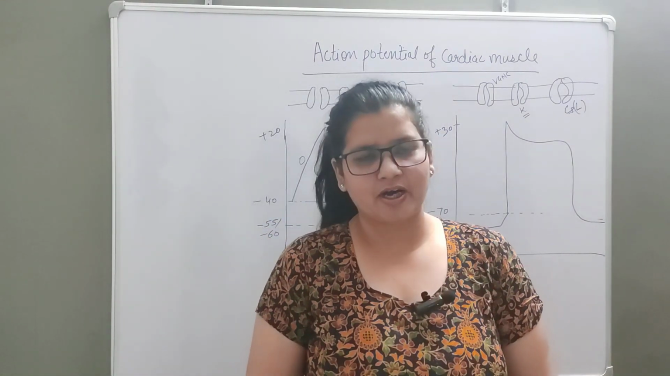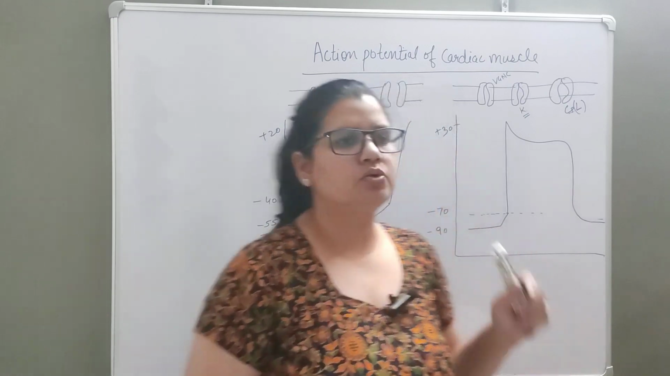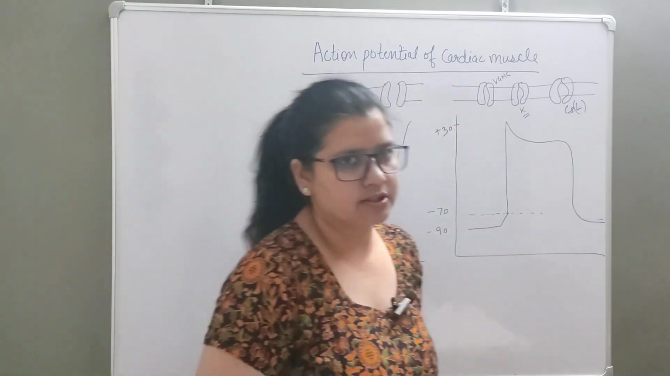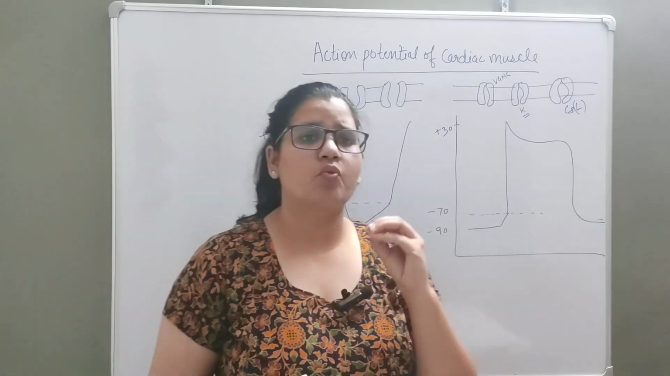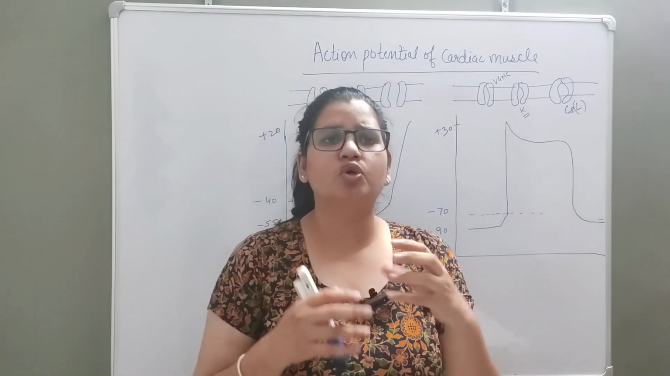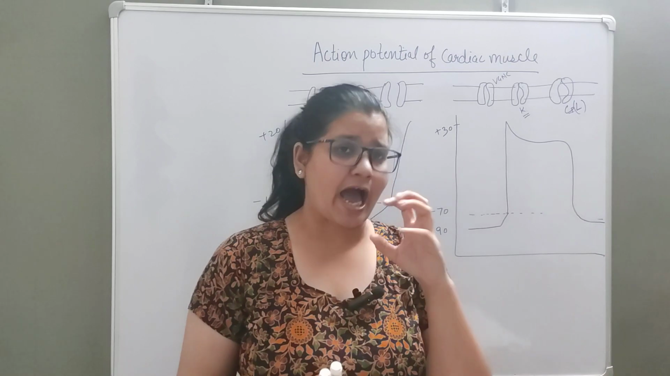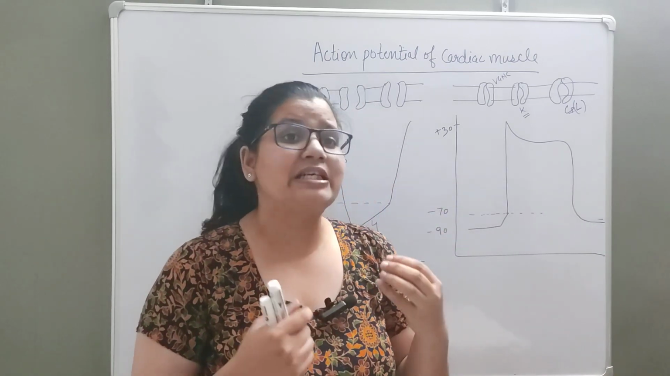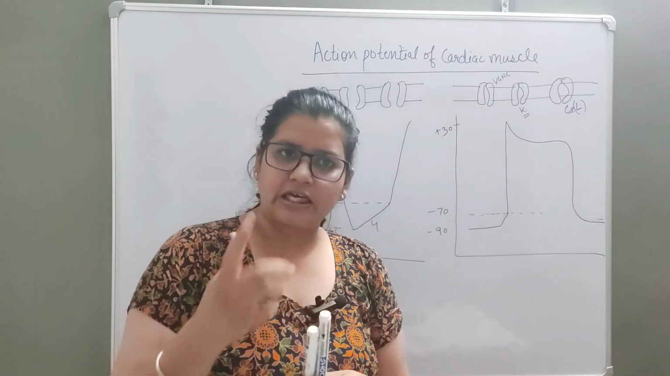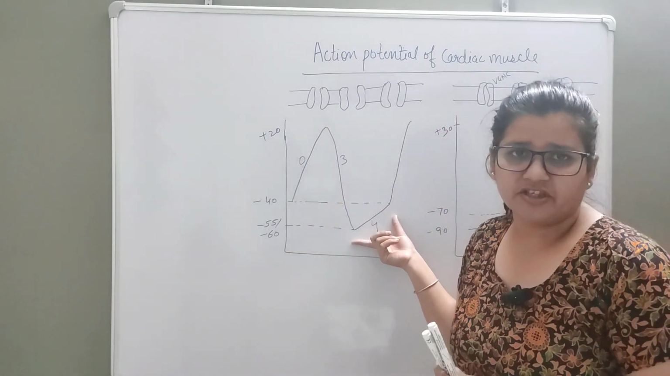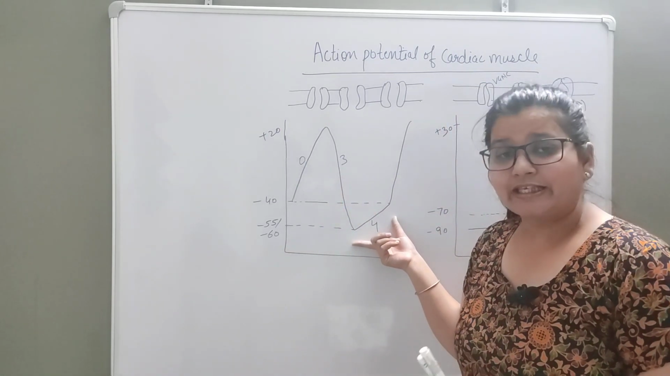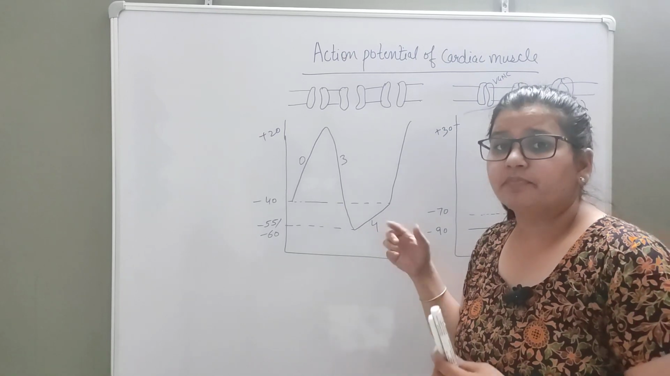I am Dr. Anju Sharma and today we'll learn about the action potential of cardiac muscle. In the last video, we discussed the property of autorhythmicity. Cardiac muscle has some specialized tissue which can generate its own rhythm, and in the last video we saw that this is because of phase 4 of the action potential in the SA node, which is called the pre-potential,